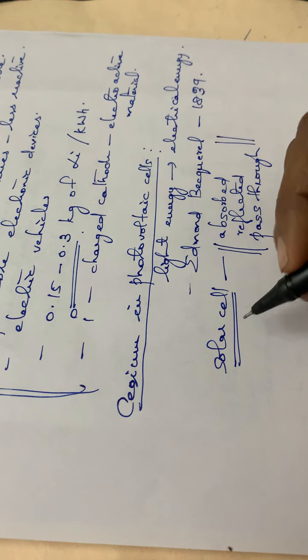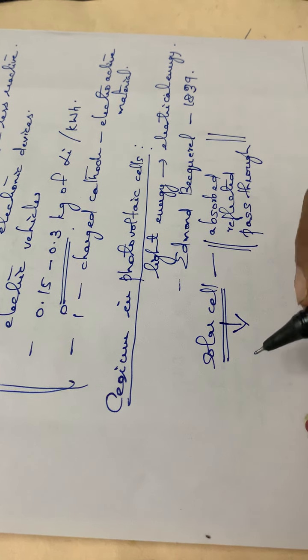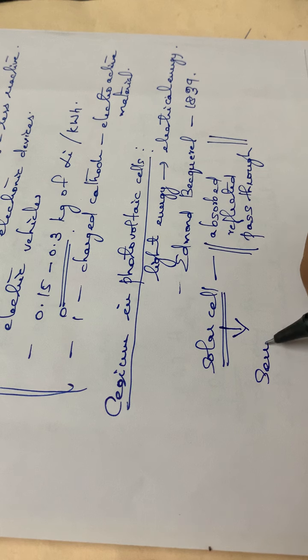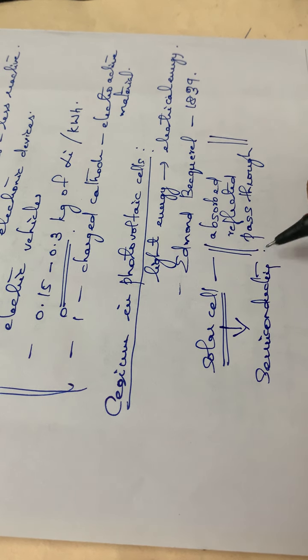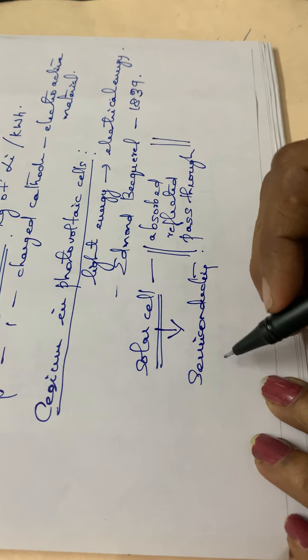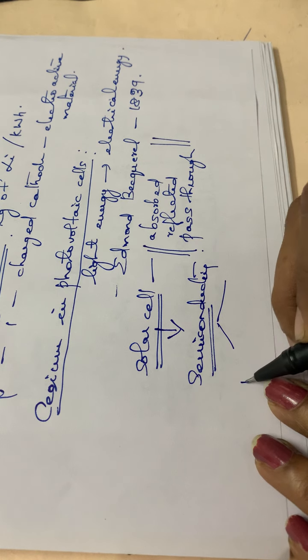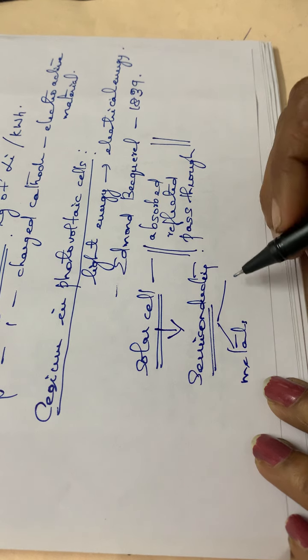The photovoltaic cell or the solar cell will have some semiconducting materials, and semiconducting materials have the properties of both metals as well as insulators.